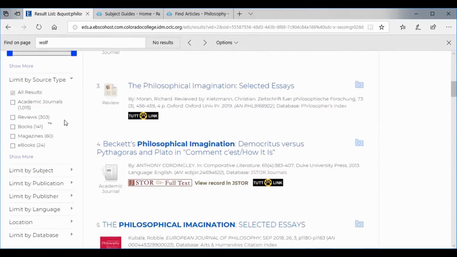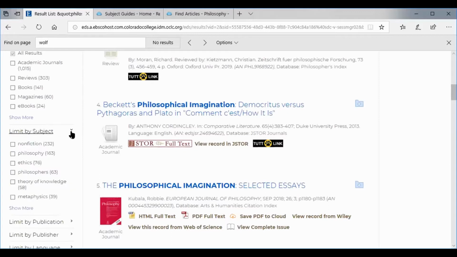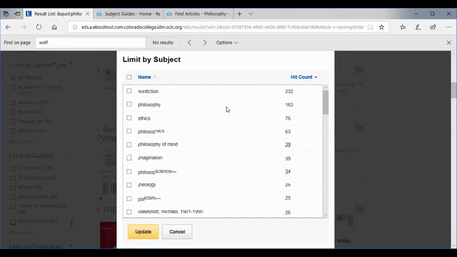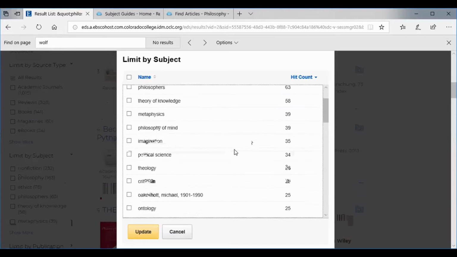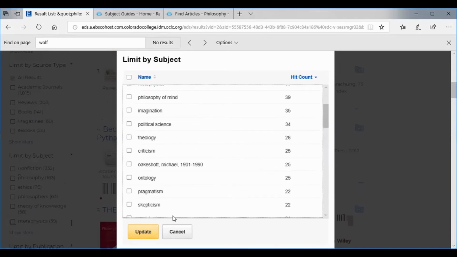So by source, we certainly don't want reviews. We may want books, we may want magazines. So we can look at those. We can also hit this show more and get more search results. And then we can just start to define and narrow our searches a little bit further. Another aspect that's really interesting to look at is subjects. So here we're starting to see where these search results are coming from. We can go to a search more, and then we can see the top ones are going to come up first, so nonfiction, then philosophy, and we can kind of see the long tail of all of these things and where they're related to. And we can click on multiple ones of these and update our search.